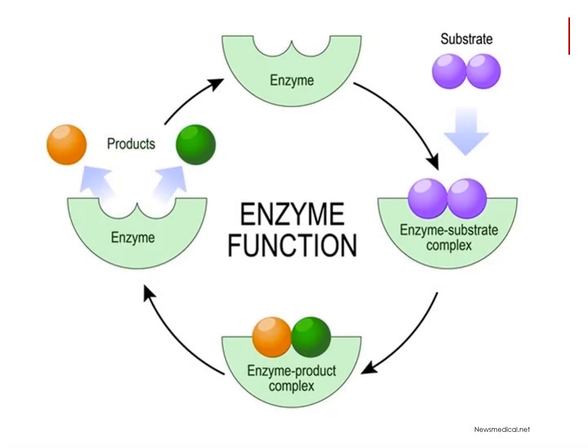In this slide, we see the enzyme function. There is an enzyme, and the substrate binds to the enzyme at the substrate binding site and they form an enzyme substrate complex. Now the enzyme will act on the substrate and the substrate will get converted into a product, forming an enzyme product complex. And later the products are released from the enzyme.